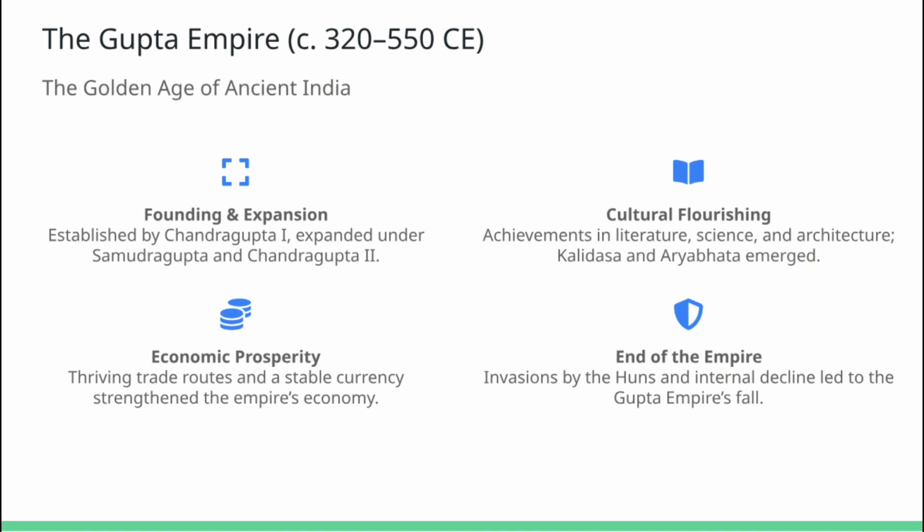And while the Guptas promoted Hinduism, they weren't zealots. Buddhism and Jainism still found respect. Eventually, though, invasions, particularly by the Hunas, and internal economic troubles disrupted this golden reign, dissolving central power.